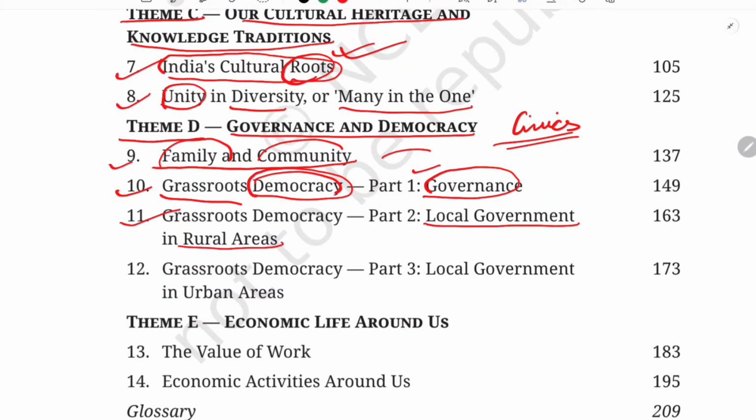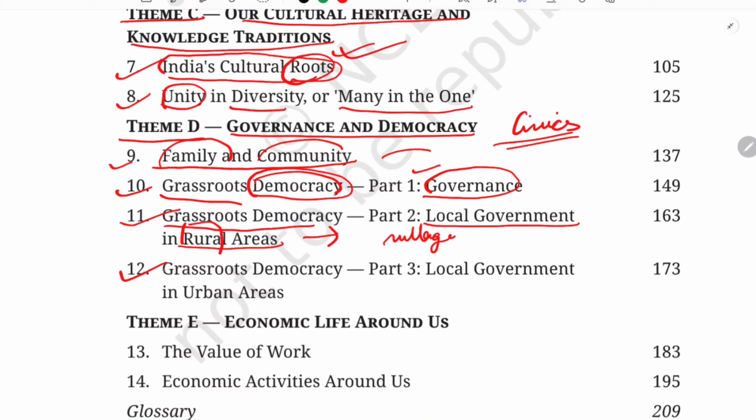That is the 11th chapter, which mainly deals with the village section, the rural areas, how local government functions in the rural areas. This is level 1, the first level. Otherwise, it is not possible for the central government to look after every village, because in India you will find so many villages, more than 6,000 villages, isn't it? So उन सब हमारे गाँव के बारे में समझने के लिए, गाँव की पॉलिटिक्स के बारे में समझने के लिए इस चैप्टर में हम जानेंगे कि क्या क्या होता है.